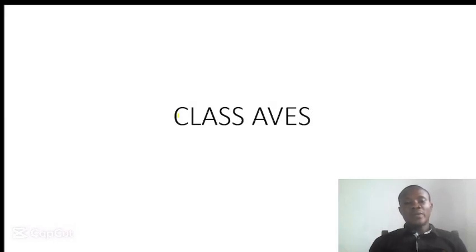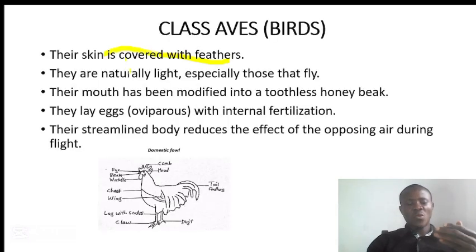In this tutorial, we are going to discuss the fourth class under the phylum Chordata, and that is the class Aves. We have general characteristics of the organisms that are found under this class Aves. One is that their skin is covered with feathers. They are naturally light, especially those that can fly. We have those that can fly and those that cannot fly.